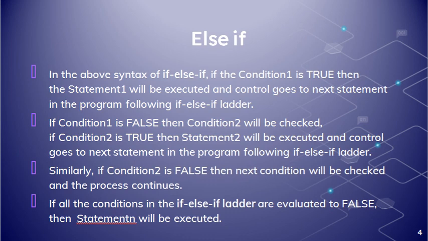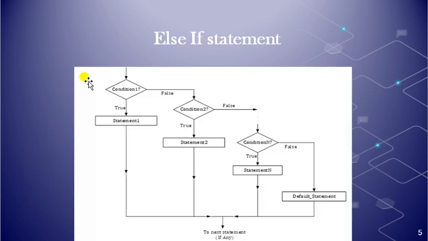Here we can see the flowchart diagram. Condition 1 is tested, and if it is true, statement 1 will be executed, then control will flow like this. If condition 1 is false, then condition 2 will be checked, and if it is true, then statement 2 will be executed.